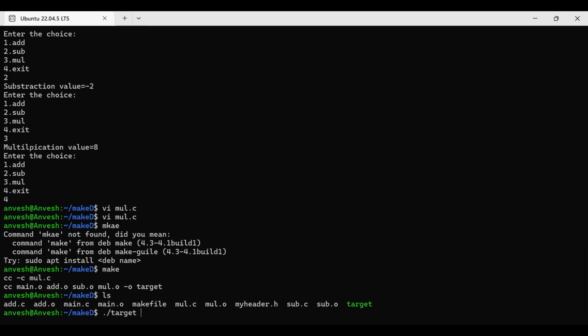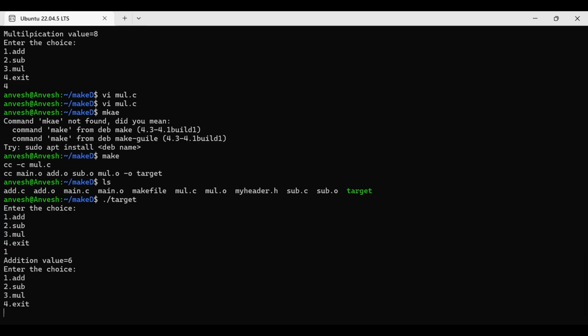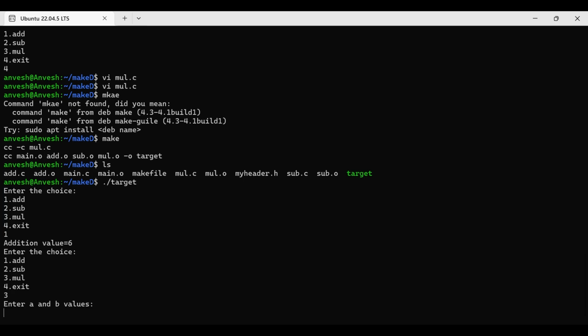Now simply you have to give target. See here, now I gave 1, meaning addition only: 4 plus 2 gives 6. Now I am doing 3. See here, now it's waiting for the input.